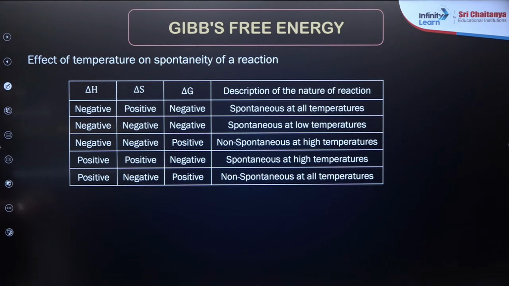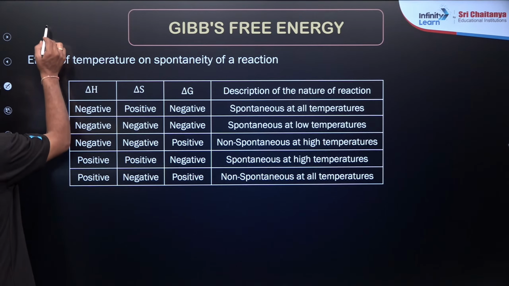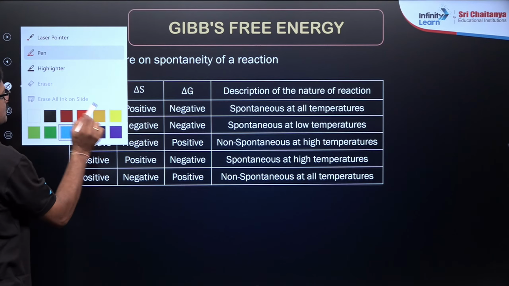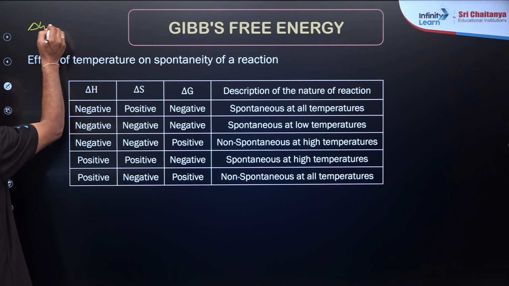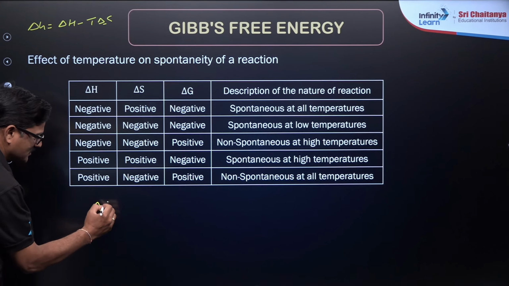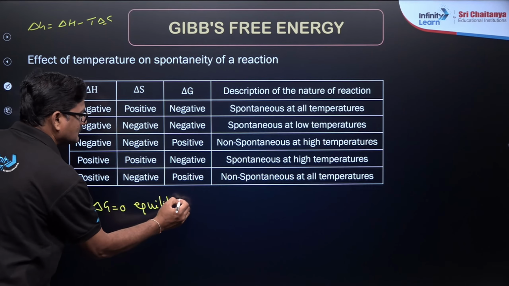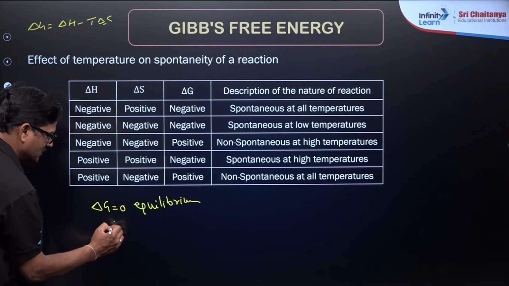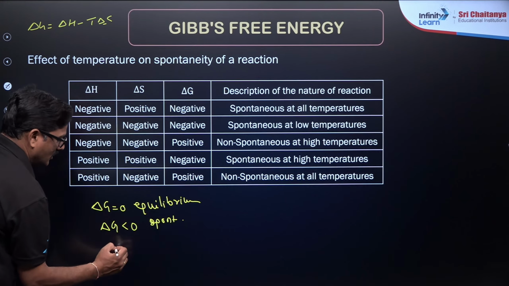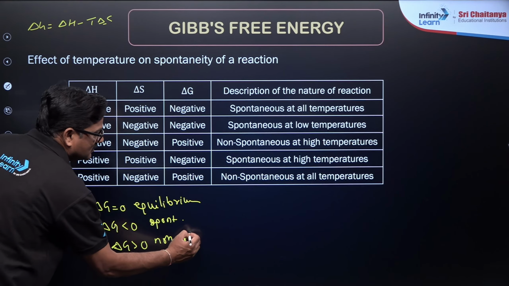So, the effect of temperature on spontaneity. For this process, we know that delta G is equal to delta H minus T delta S. If delta G is equal to 0, it is equilibrium. If delta G is less than 0, it is spontaneous, and if delta G is positive, it is going to be non-spontaneous.